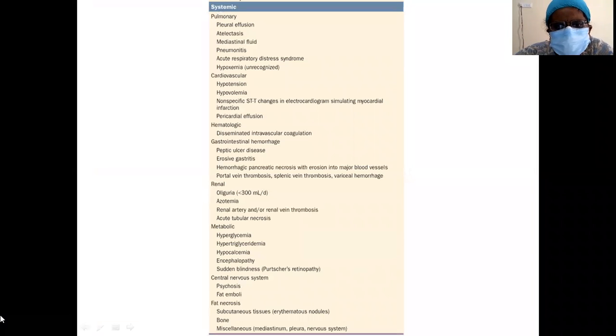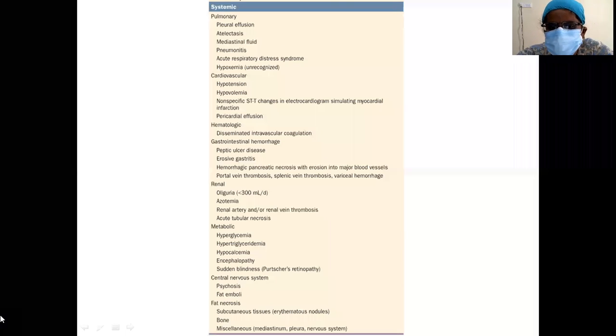Systemic complications means it can involve the lungs. In the lungs, what will it involve? It can cause a left pleural effusion. It can cause basal collapse, mediastinal fluid, pneumonitis, ARDS, hypoxemia. Cardiovascular, it will cause hypotension, hypovolemia, non-specific ST-T changes in the ECG simulating myocardial infarction, pericardial effusion.